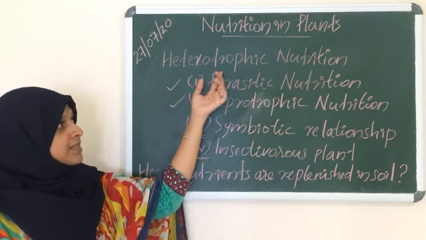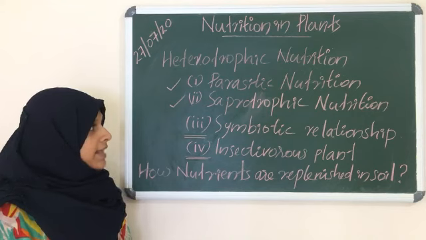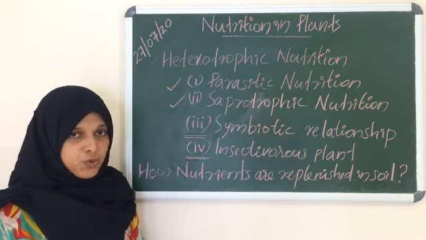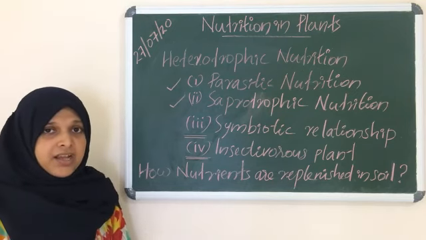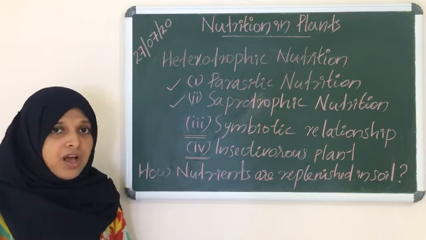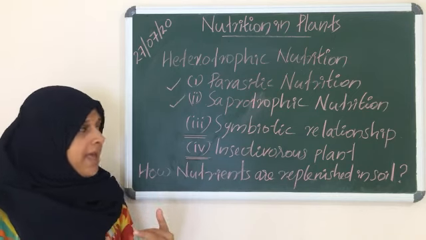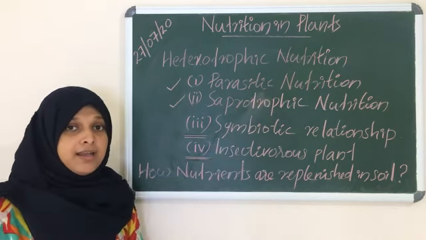The first two types of heterotrophic nutrition we already discussed, that is parasitic nutrition and saprotrophic nutrition. What is parasitic nutrition? It is a type of nutrition in which an organism takes food from another organism. Examples for parasitic nutrition are Loranthus and Cuscuta.